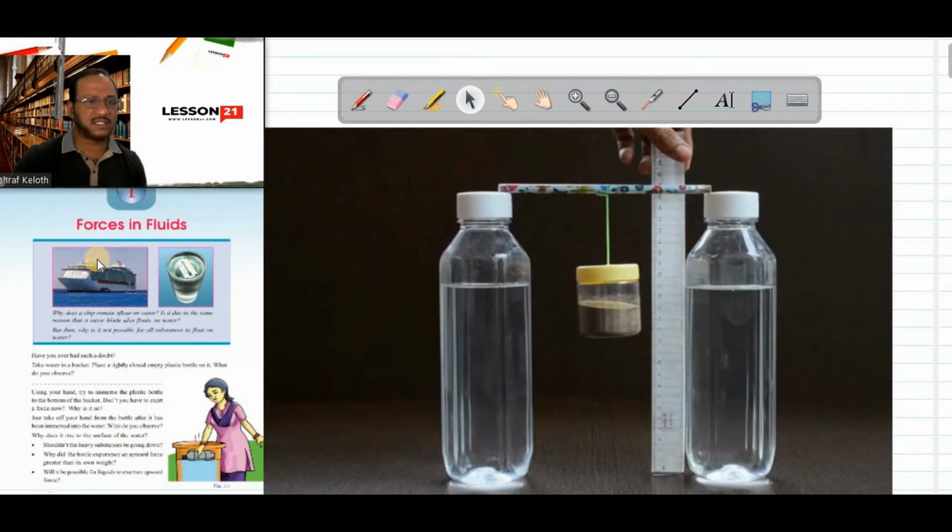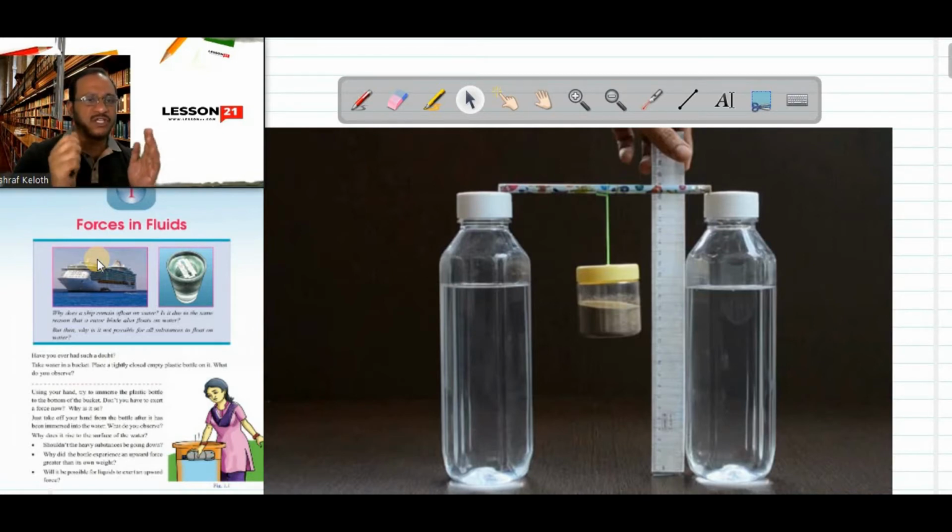When you are driving a car, suppose you want to reduce the speed, you are reaching near a signal, you will apply the brake. So the brake is a force which reduces the speed of the car. Suppose you want to overtake another car, you need to increase the speed, you have to apply force on the accelerator. It will increase the force provided by the engine, so the speed of the car increases. Suppose you reach a junction and want to move towards the right side, you apply force on the steering to change the direction of the car.